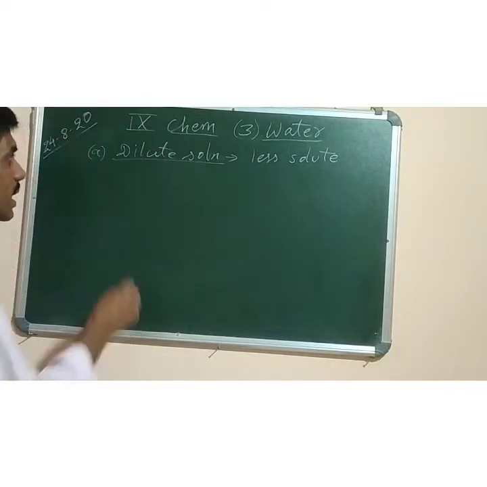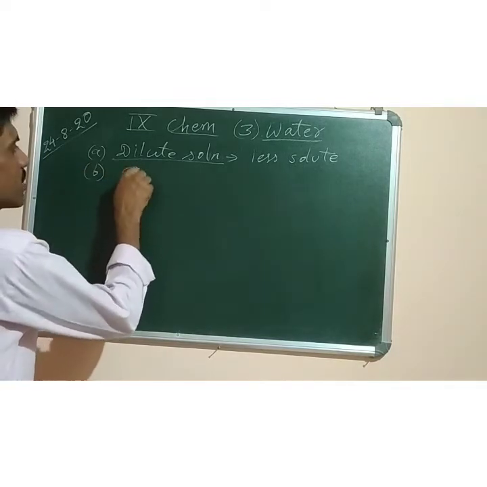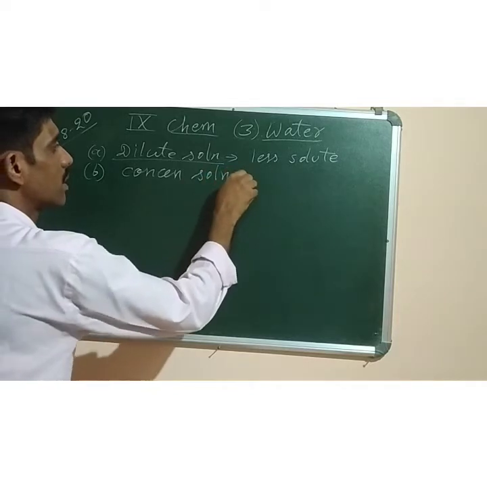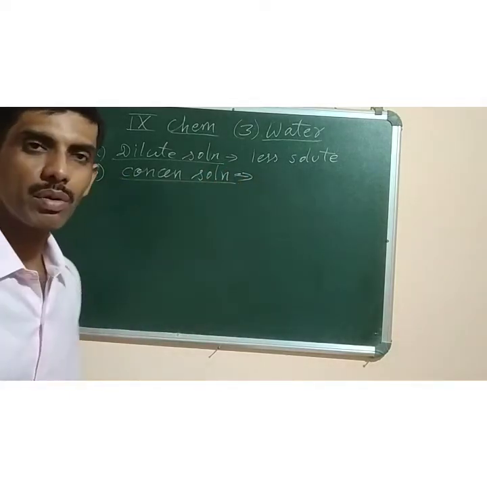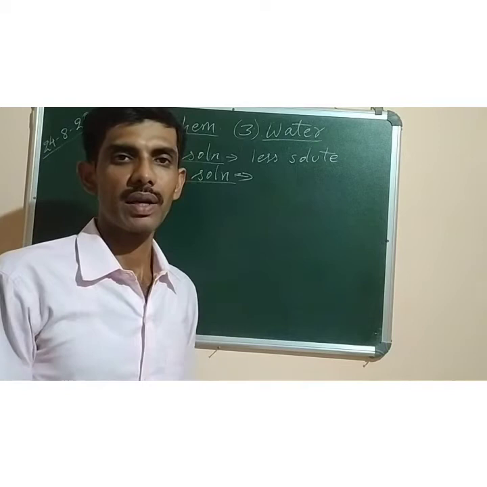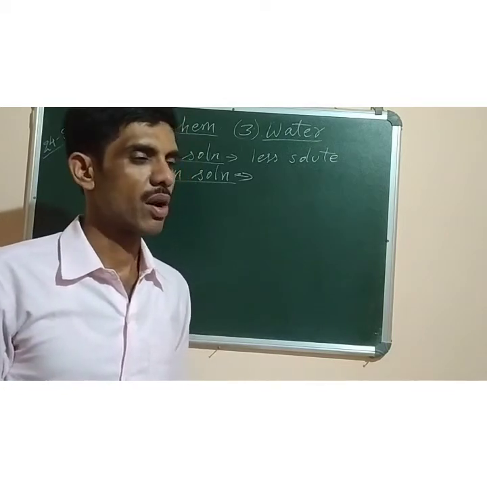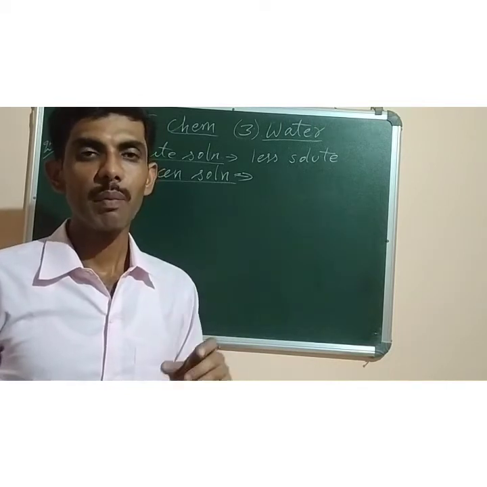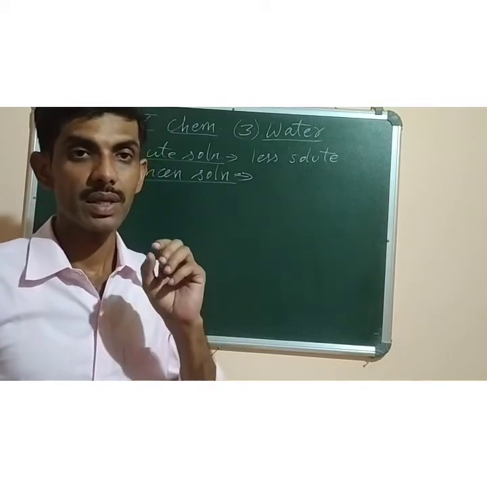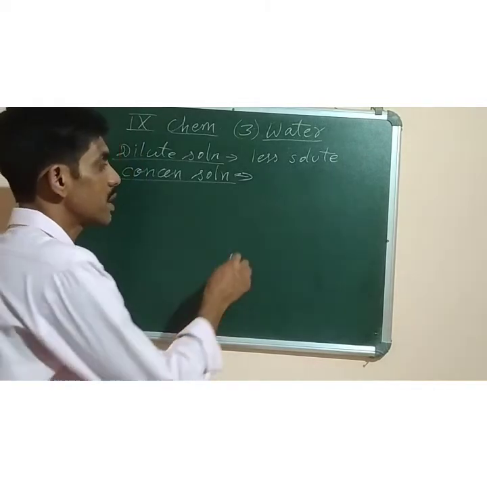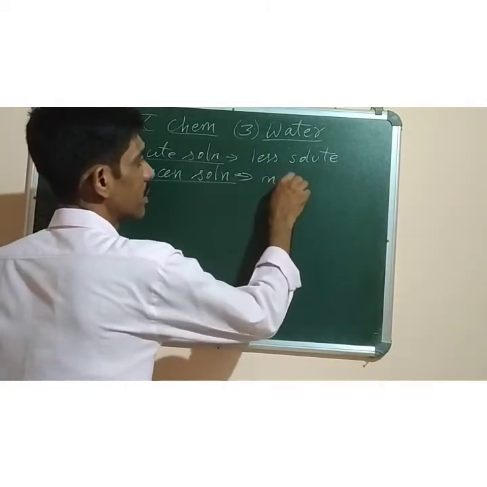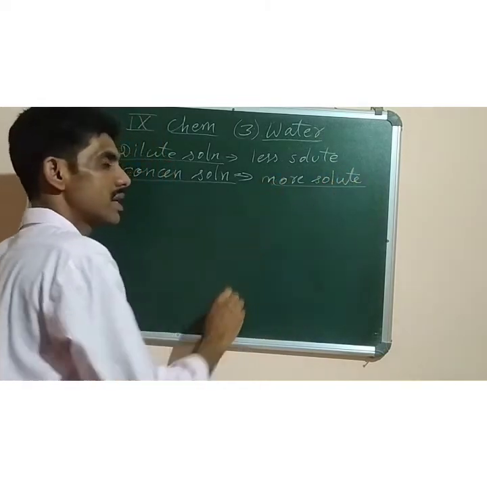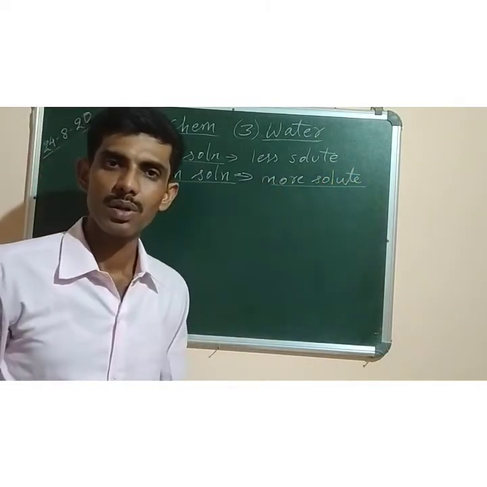Then second one, number B, concentrated solution. Best example I will give you, the sugar syrup which is available in the market. Example you can say orange squashes and all. So what is there? It is concentrated. Even the milk, Amul Taja and all which comes, it's concentrated. So concentrated means more solute. The solute is present in large quantity in a given amount of solvent.